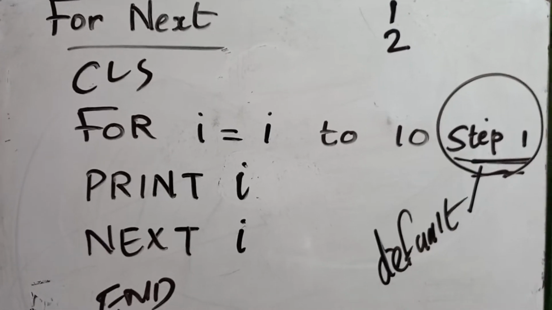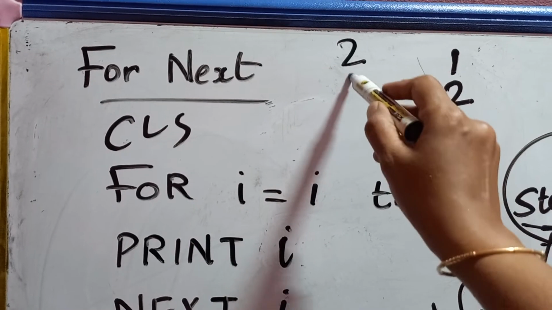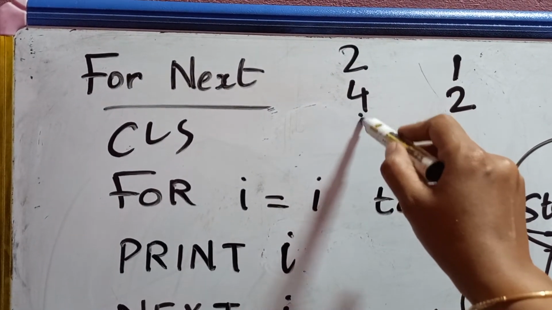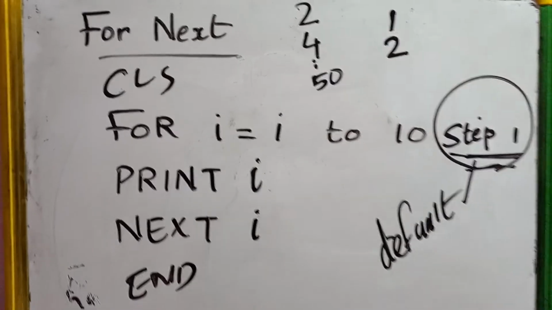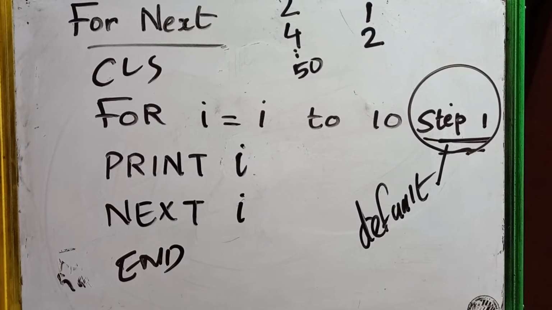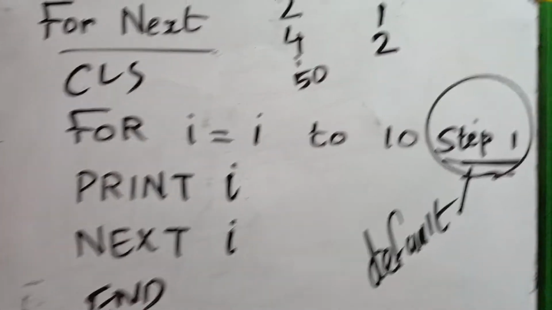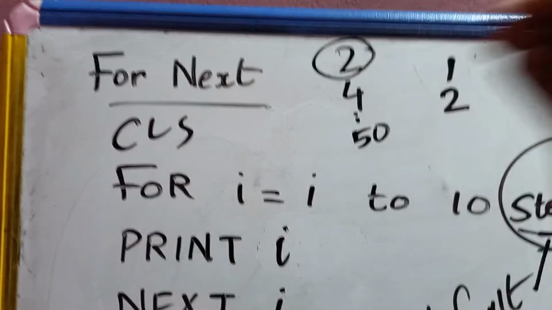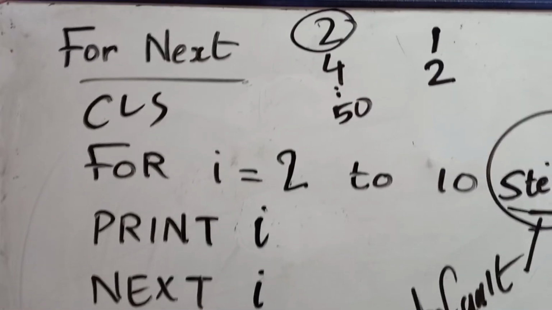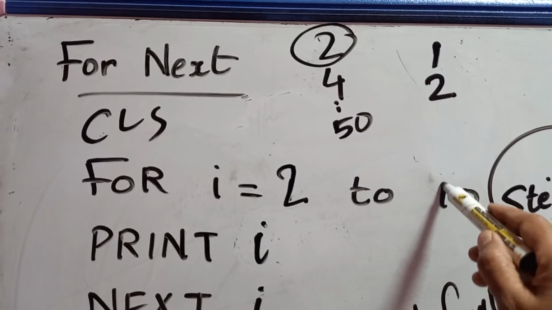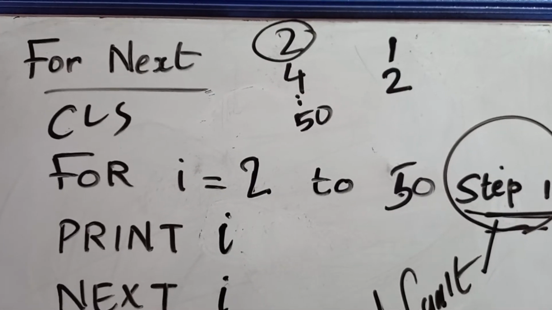right? So but my question is, suppose I want to print 2, 4, like that till 50. Okay, I want to print the even numbers. So what is the small change should be made over here actually? Yes, your starting number should be actually, it is 2 means you have to make the change over here, it is 2. What is the ending number? It is 50, so it should be 50 here. Clear? Okay, ആ 2 to 50 കൊടുത്തുകൊണ്ട് കാര്യമായോ?